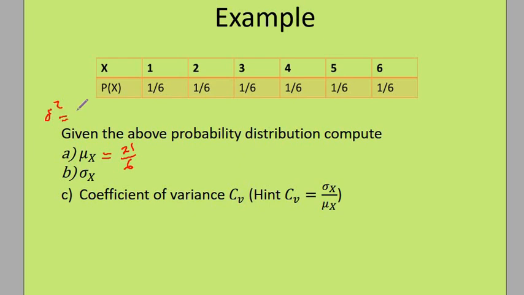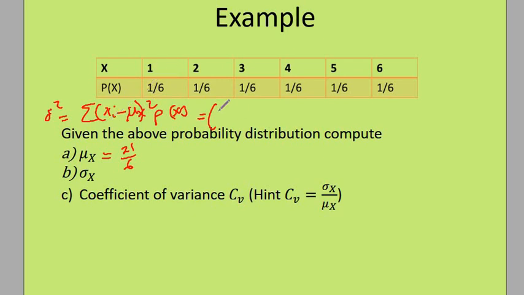So the variance of x is equal to, remember, the sum of (xi minus mu x) squared times the probabilities. In this case, xi is what?